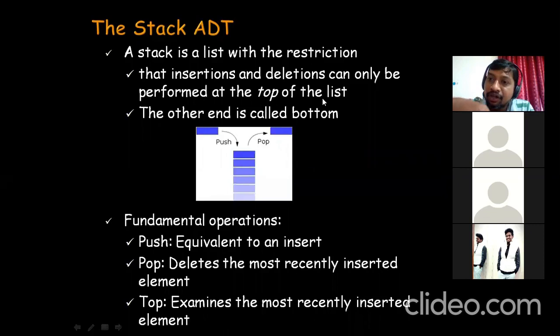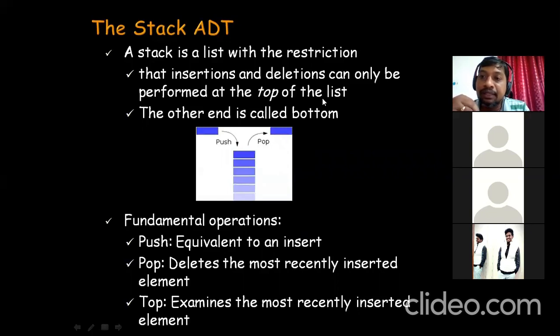And if you want to retrieve or delete the item, if you want to take out the item, what you have to do? Again, you have to do it from the top end only or the open end only. So what I mean to say here is stack is nothing but a list in which one end is closed, the other end is open. All the insertions and deletions are done from the top end only or the open end only. Such a restricted list is said to be a stack. Okay. Got my point?